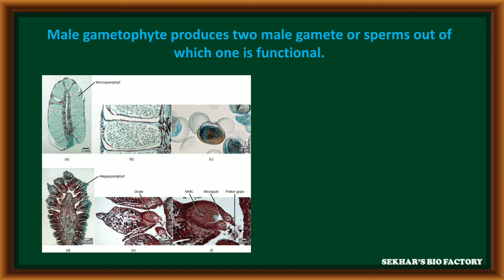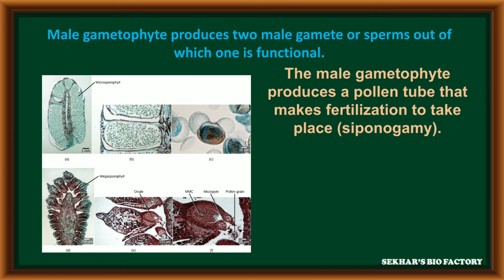The male gametophyte, that is the pollen grain, can produce two male gametes or sperms. Out of these two, only one is functional. The male gametophyte produces a pollen tube that makes fertilization take place, with the help of siphonogamy. The male gamete reaches the female gamete with the help of the pollen tube. This method is called siphonogamy.